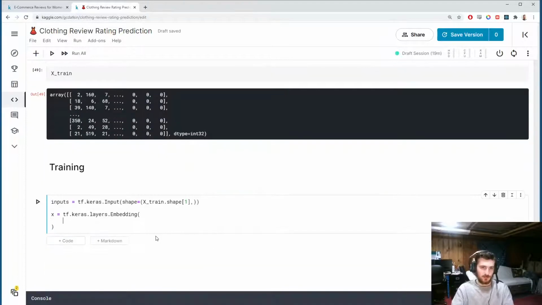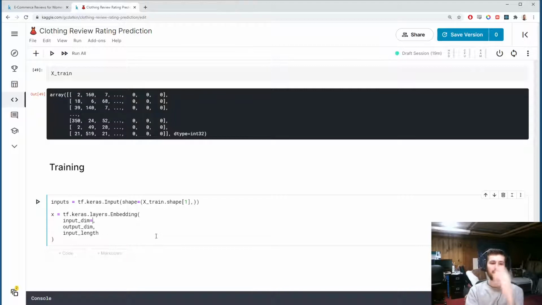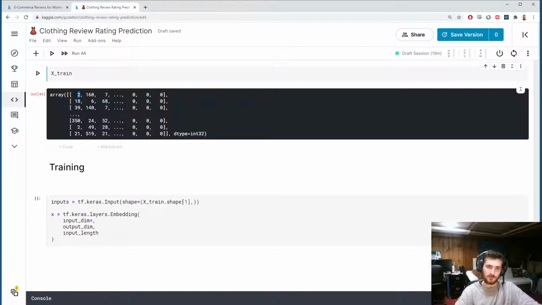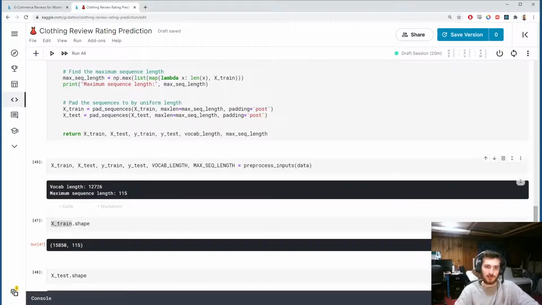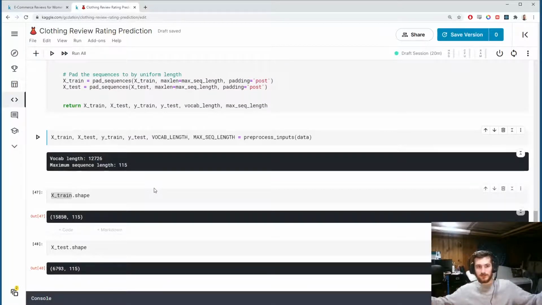So for this layer, we have to specify an input dimension, an output dimension, and an input length. So the input dimension, okay. If we were to one-hot encode these numbers, the encoding of each word would be of length 12,726, because there'd be all zeros for 12,725 of the entries, and 1 wherever that word lies.